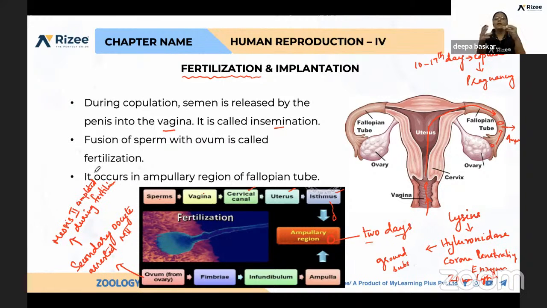When the sperm head is entering, that is the signal for the secondary oocyte, which is arrested in metaphase 2, to continue: prophase, metaphase, anaphase, telophase, and it produces one more polar body and the ootid. Both are haploid. Sperm and egg both are haploid. They fuse together to form the zygote.